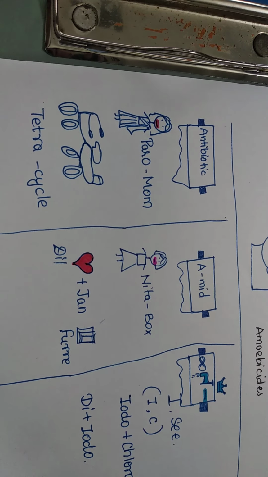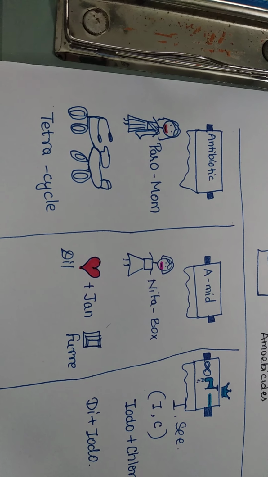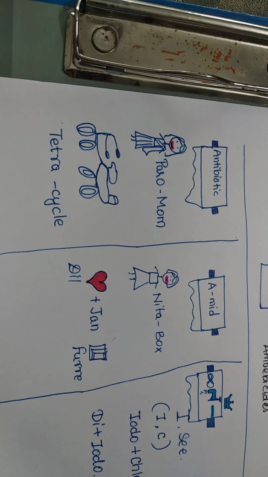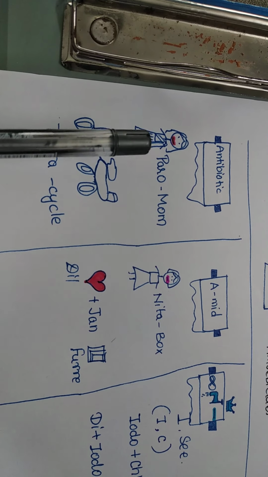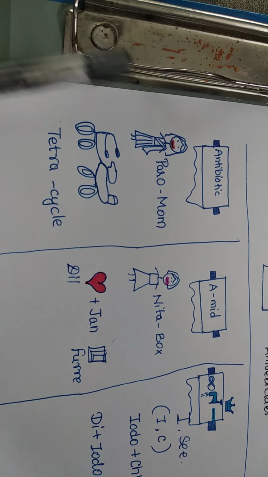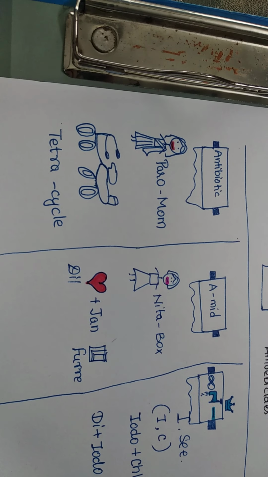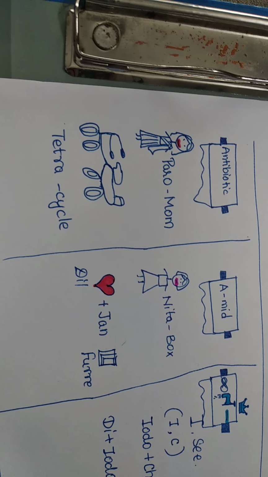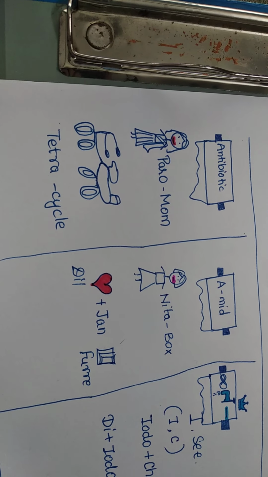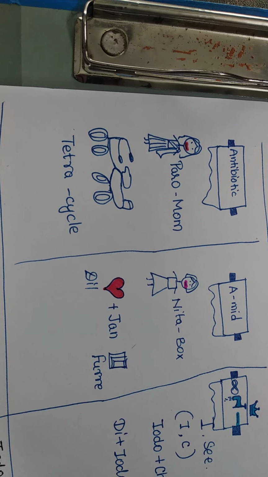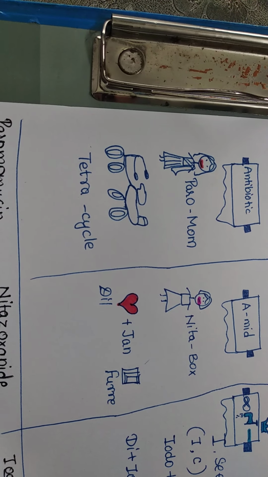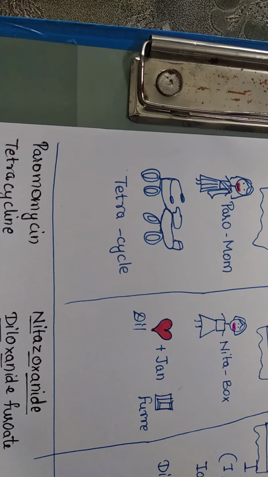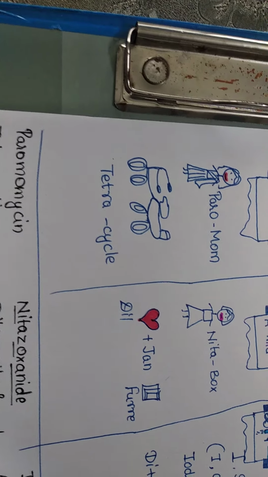This antibiotic toilet roll is manufactured by two companies. One company is owned by Paro's mom, and the other company is Tetracycle, similar to the Cycle Agarbatti, Tetracycle toilet rolls. So the drugs under antibiotic are paromomycin and tetracycline.